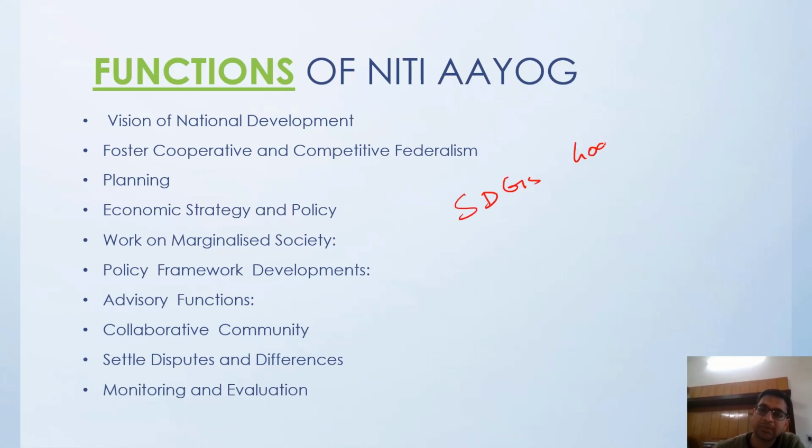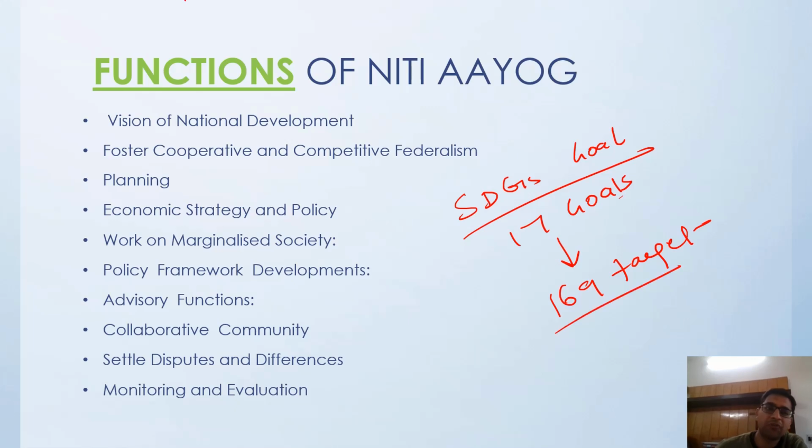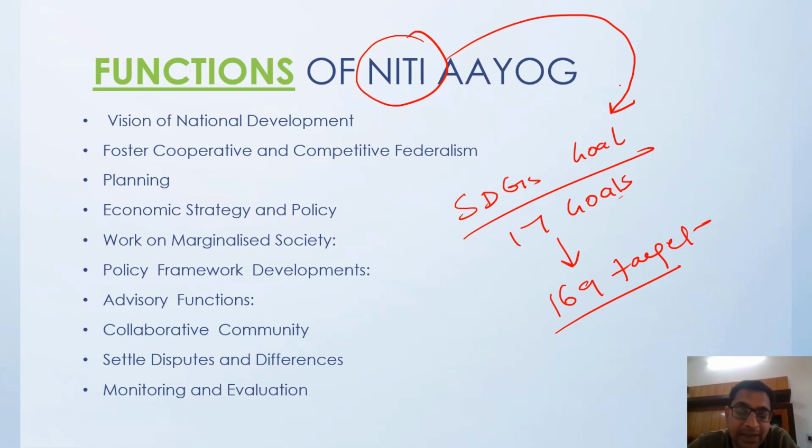SDGs goals. These are 17 goals, having 169 targets. So from India, we have NITI Aayog, which is taking care of these sustainable development goals. NITI Aayog has been made in charge of properly formulating, aligning, monitoring, and evaluating the sustainable development goals of the United Nations. Okay, so you know sustainable development goals run from 2015 to 2030.